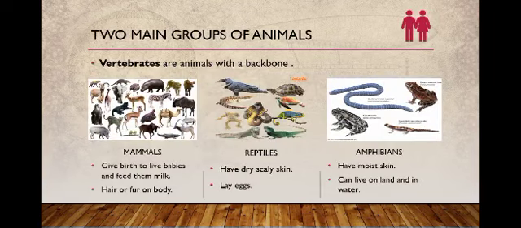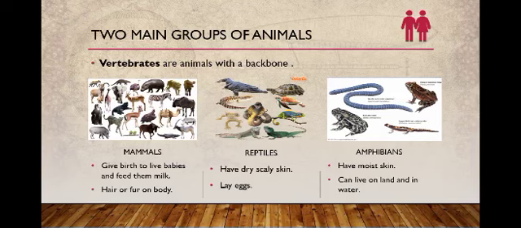There are 2 main groups of animals. The first is vertebrates. This is animals with a backbone. They have a hard skeleton made of bone that supports the body's tissue and anchors muscle.